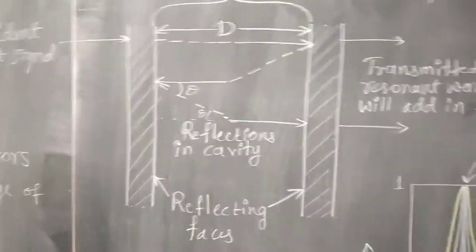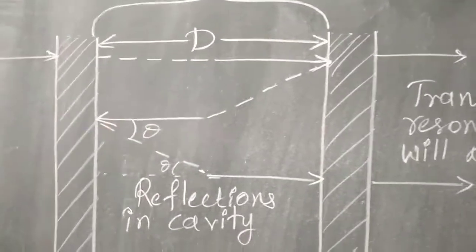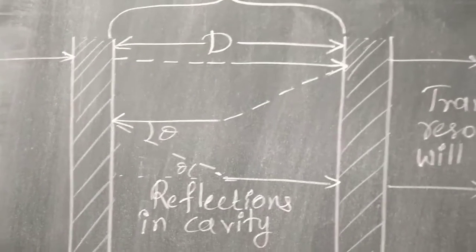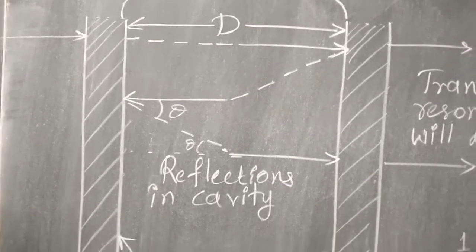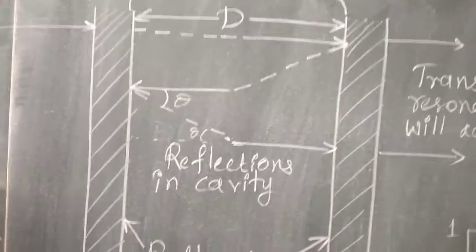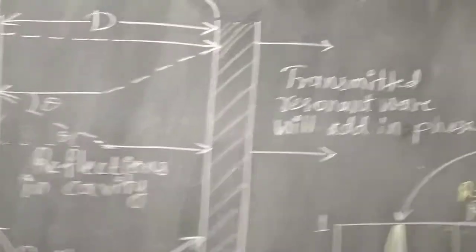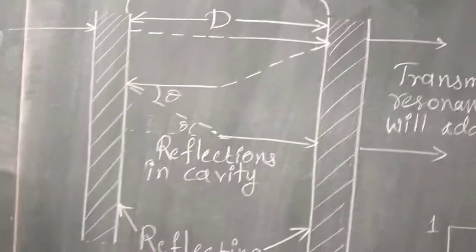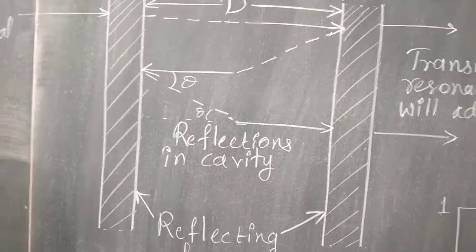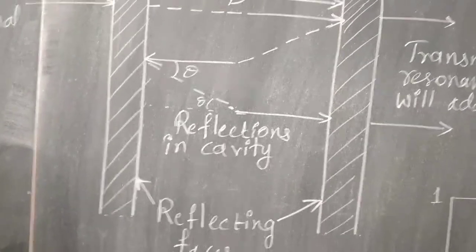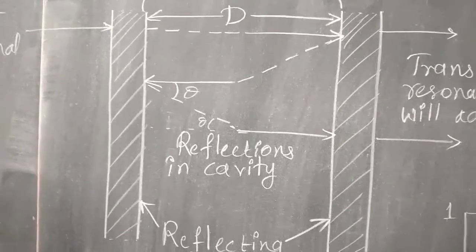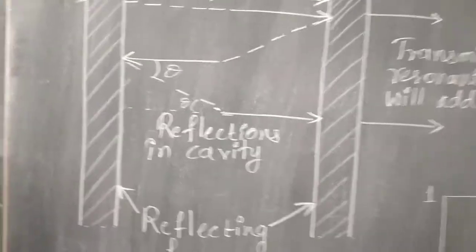If there is an optical signal incident here, incident light signal inside this Fabry-Perot cavity or interferometer, how much of the signal is coming out is the transmission coefficient. Inside, the optical signal will be reflecting back from these reflecting surfaces.